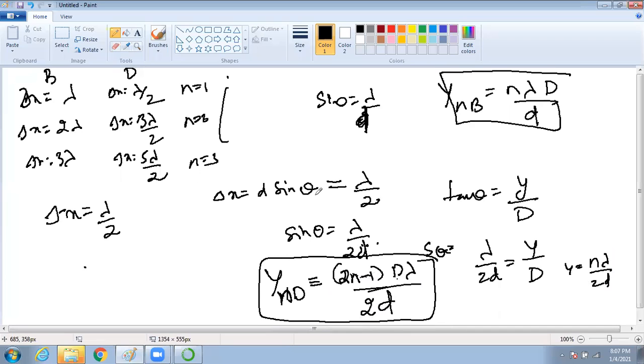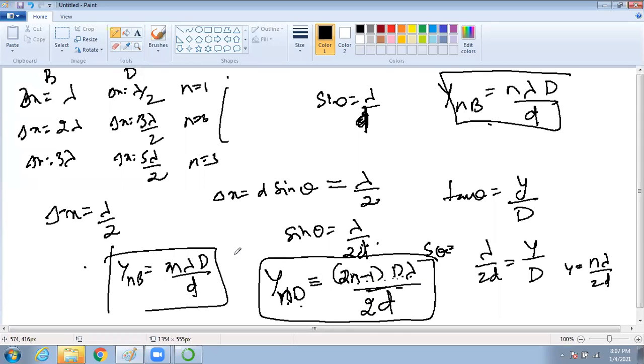So for the bright fringe, y_nb was n lambda D by d. And for the dark fringe, it is (2n minus 1) D lambda by 2d. The only difference is: here n, here 2n minus 1; here d, here 2d. Clear? Yes, sir.